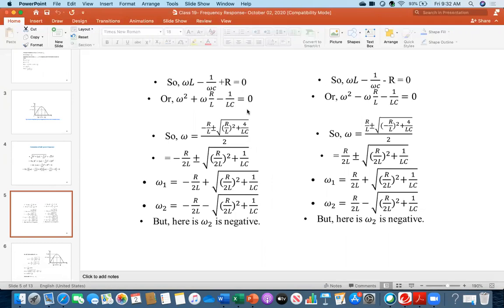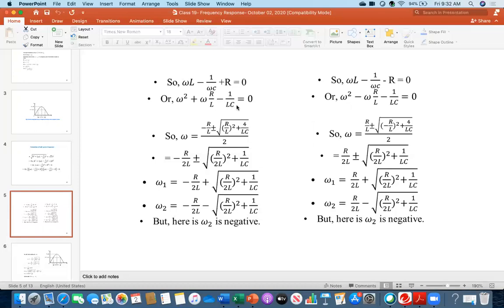Now everybody follow what I am doing. I am just simplifying. Here in the denominator, the middle term was omega C. So I am multiplying this by omega square LC, but then later dividing by LC. I am making a quadratic form. So this is omega squared. Then I am writing this term first, R omega over L, and the middle term last. So this is just the operation. I believe you have your pen and note, you can check.